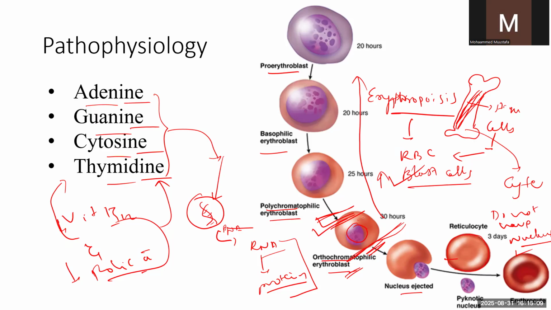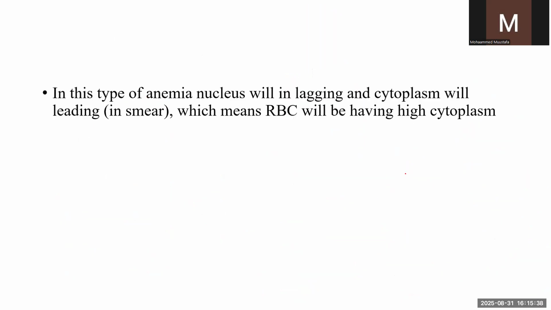If there is an increase in the immature cells, that is called megaloblastic, and if these megaloblastic cells come into the systemic circulation, that is called macrocytic anemia. Did you understand the difference? When the blood cells are in the bone marrow, it is called megaloblastic. Once these megaloblastic cells come into the systemic circulation, it is called macrocytic anemia.